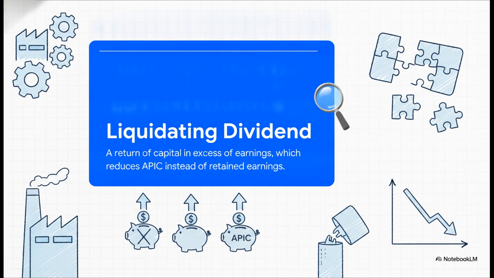Finally, we have the liquidating dividend. If a company hands out more cash than its total accumulated GAAP earnings, well, they aren't distributing profits anymore. They are quite literally handing the investors their own money back. Because this is a return of capital, it reduces APIC rather than retained earnings. Though, the silver lining for the shareholder here is that it actually lowers their cost basis for tax purposes.